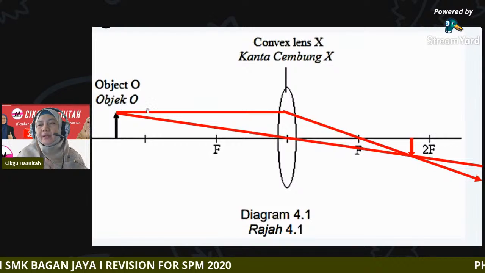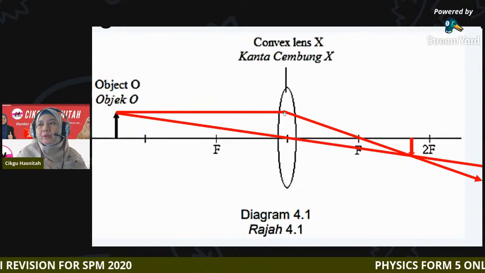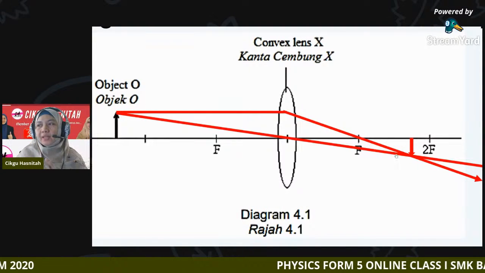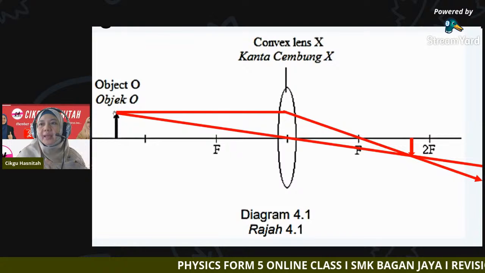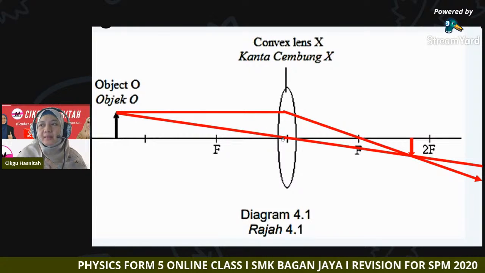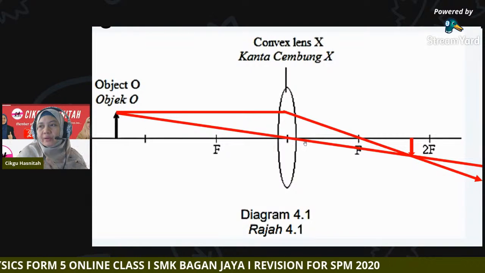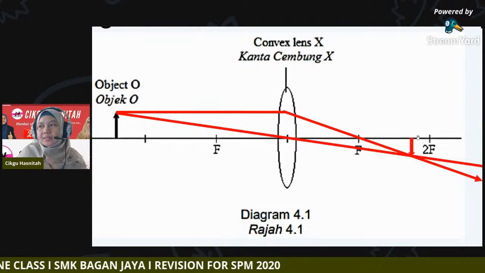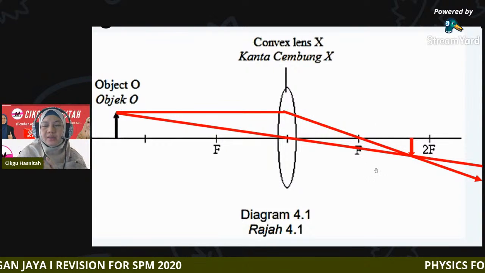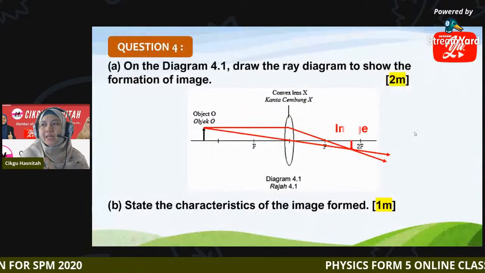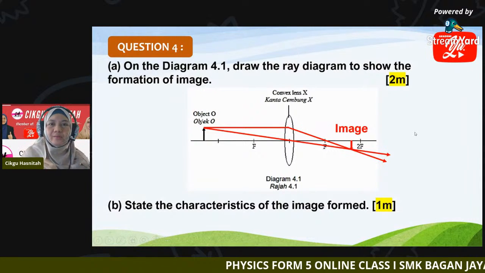First, a ray parallel to the principal axis will be refracted at the focal point. Second, a ray passing through the optical center will travel in a straight line and intersect at this position. So this is the position of our image. You can write image there.